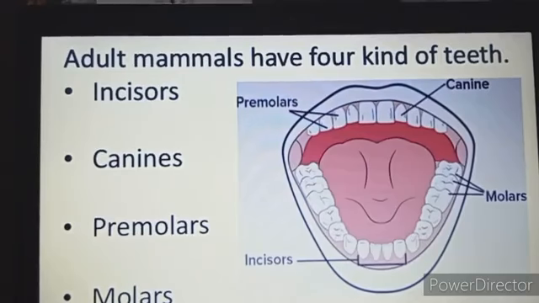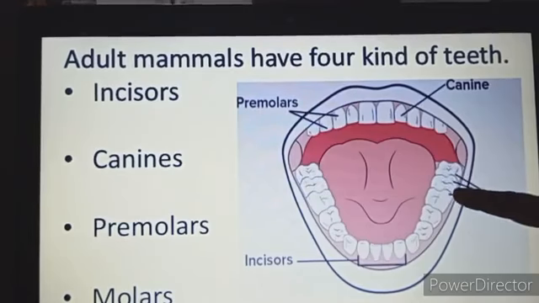Then the fourth type of teeth is molars. These are the last three teeth on each side of both the jaws next to the premolars. That means the end part. These three on the left side and these three on the right side.